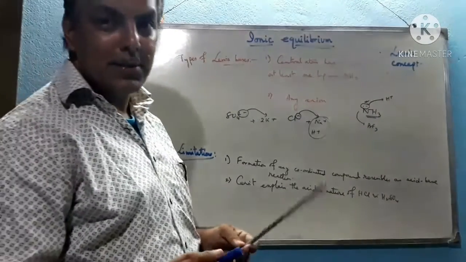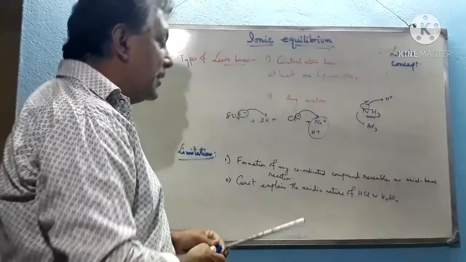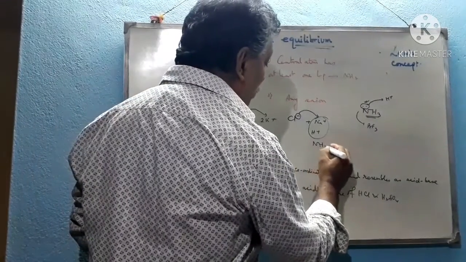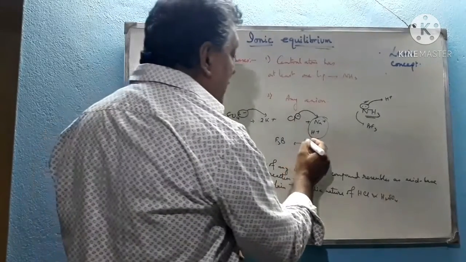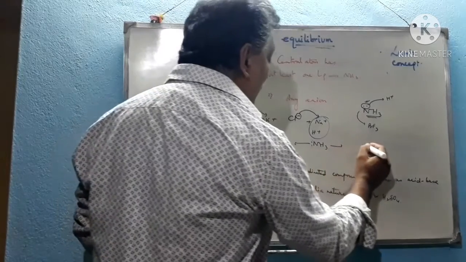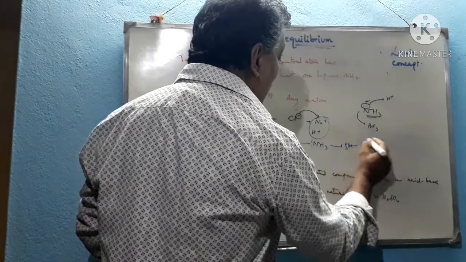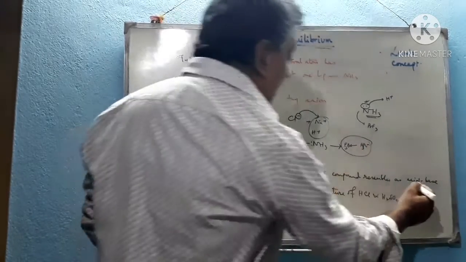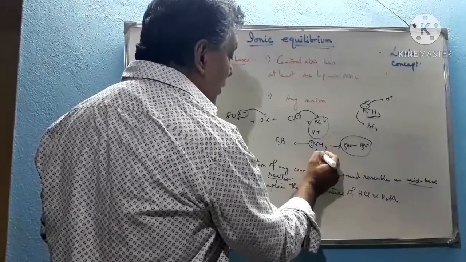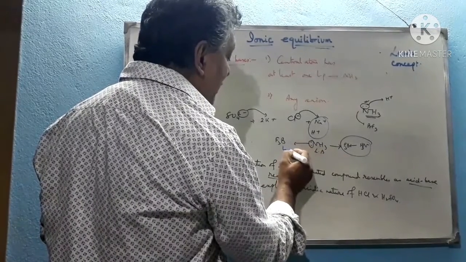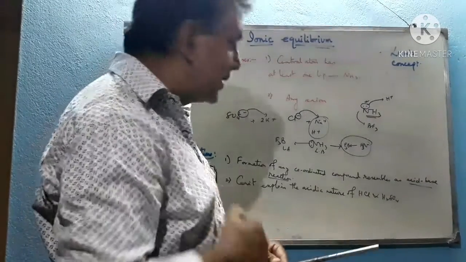Now, what are the limitations? The limitation is that the formation of any coordinate compound resembles an acid base reaction. See, ammonia donates its lone pair to the boron of the BF3 molecule, so a coordinate bond forms between these two. Such coordinate bond formation also resembles an acid base reaction, because NH3 donates its lone pair, so it is a Lewis base, and BF3 accepts the lone pair, so it is a Lewis acid. But not all such coordinate compound formations resemble acid base reactions.